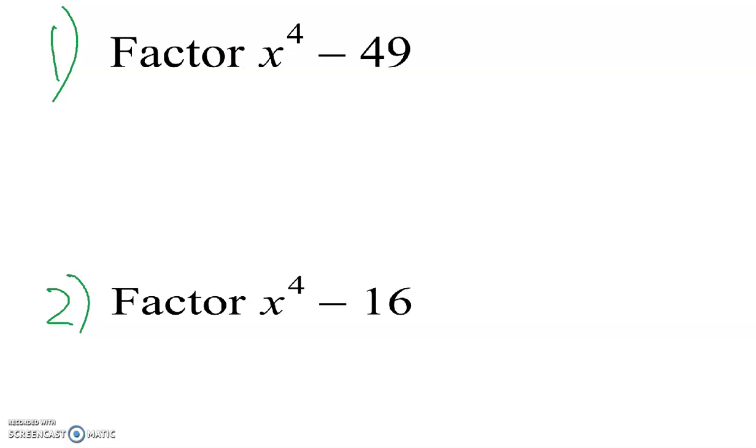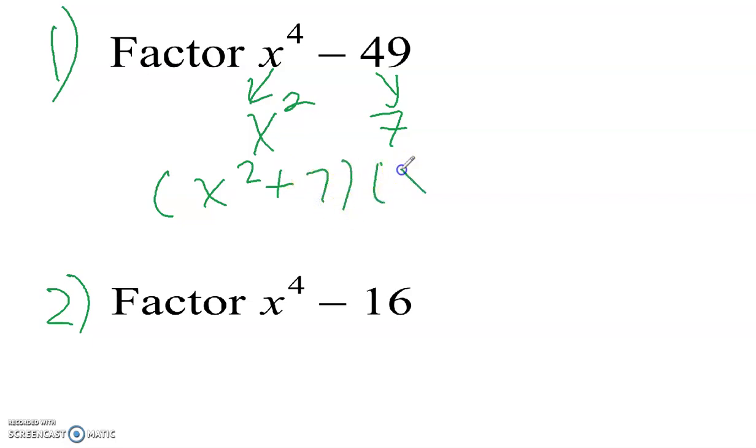Number 1 and number 2 are very similar. And when you take your test, one of them you can continue factoring, one of them you cannot. So let's look at number 1. We have a difference of two squares. So the square root of x to the 4th is x squared. The square root of 49 is going to be 7. So from this part we have x squared plus 7 and x squared minus 7.